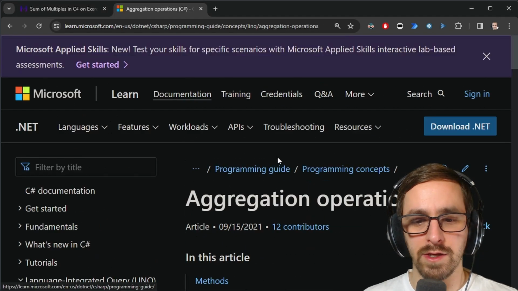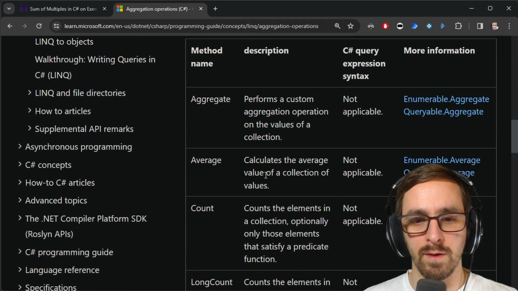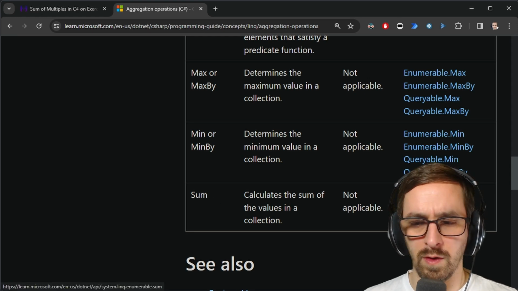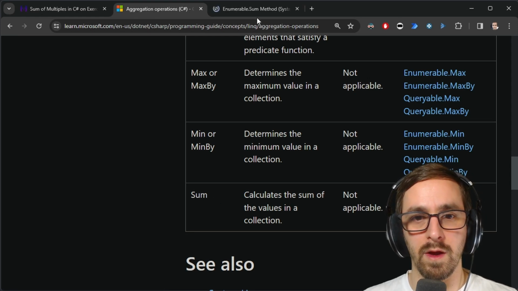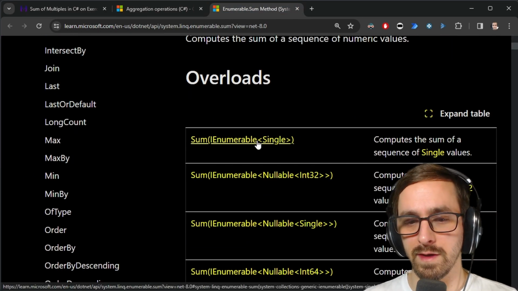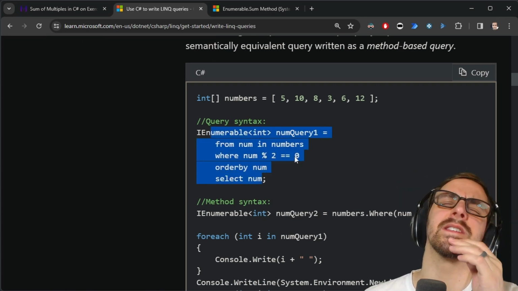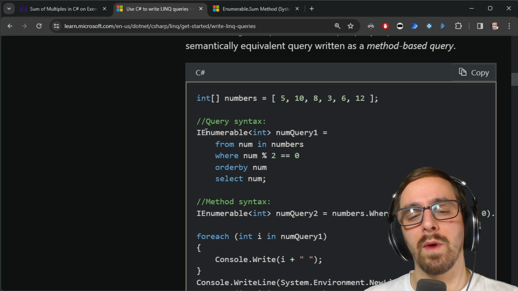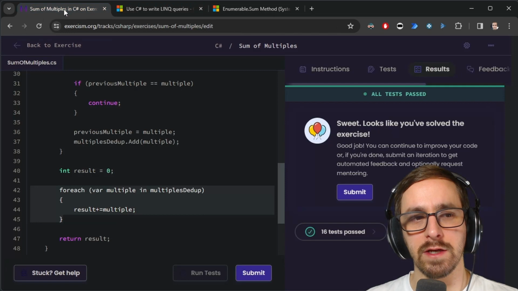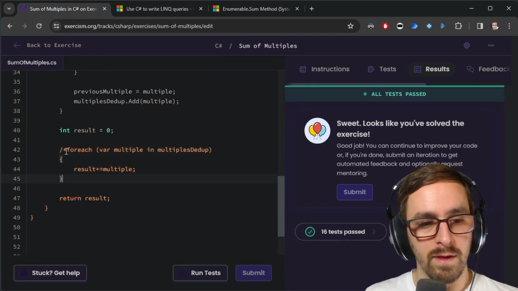Okay, we've got aggregation operations in LINQ. I think that's probably what I need. There's a Sum. So we just need to find the sum here. Queryable and Enumerable. I think we want Enumerable.Sum. Oh my. I need an example of this. Query syntax. So this is what I'm used to. I'm thinking that in this case, I don't actually need it. What I was going to do is write a query. Let's start with something simple, but I'm pretty sure that I need to actually come back and improve it. I think that we don't need this.